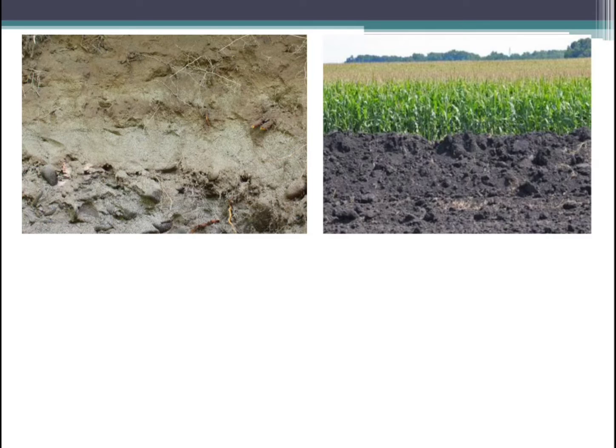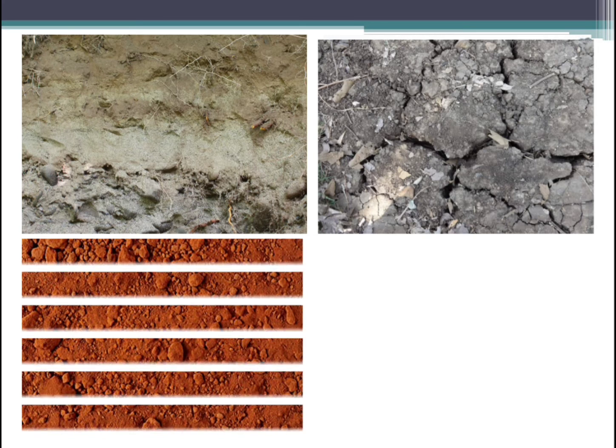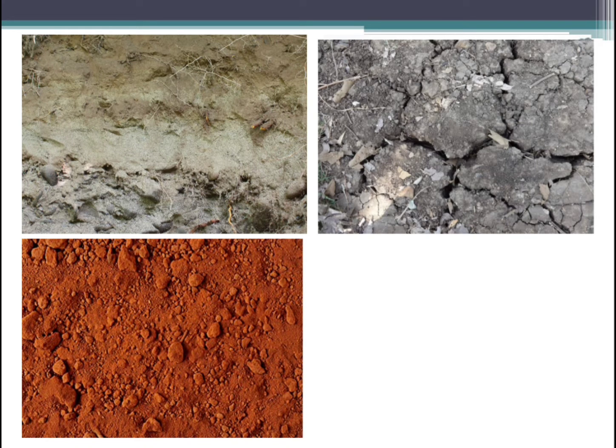But when it gets dried, it starts cracking like this. Can you see the cracks in the mud, children? So in that way, it develops cracks when it becomes dry. Okay, and the crops which we can grow in this soil are sugarcane and cotton. Okay, these are the two important crops that we can grow in the black soil. Okay, next you have red soil, which means it's red in color.